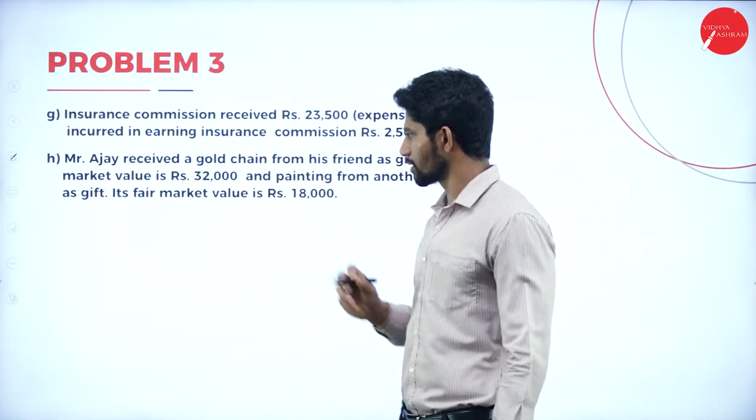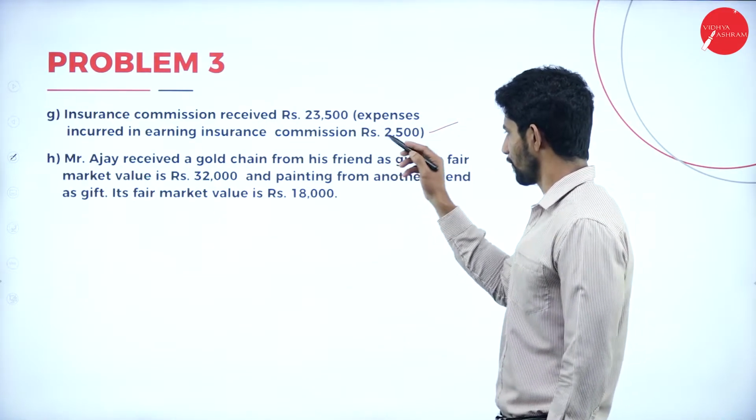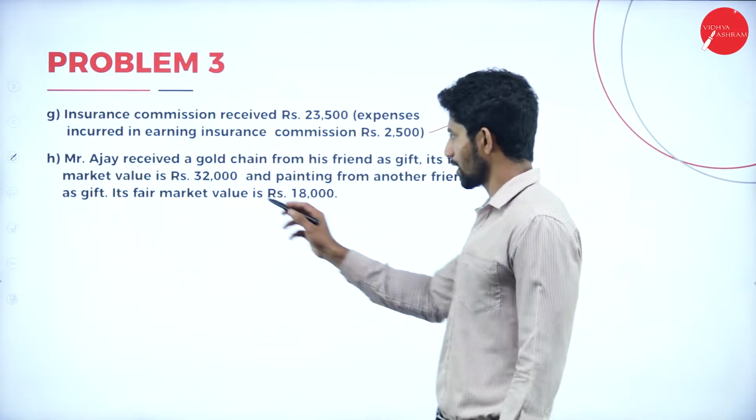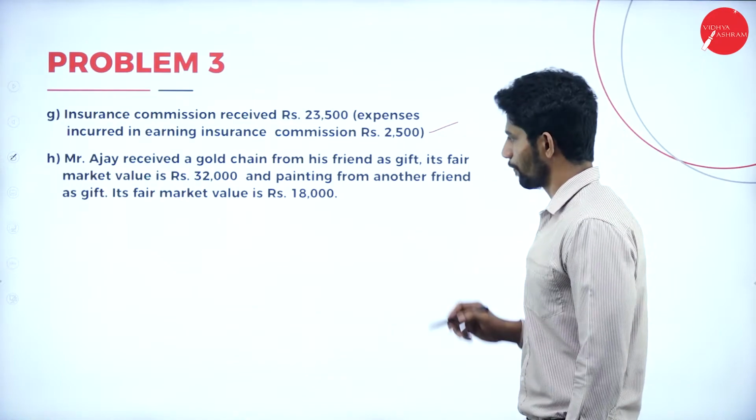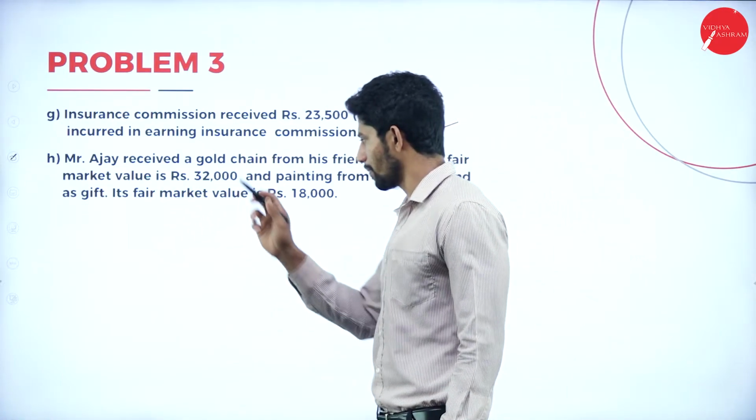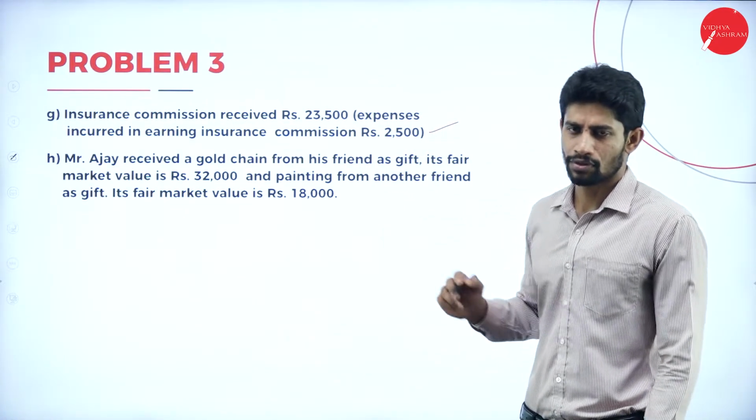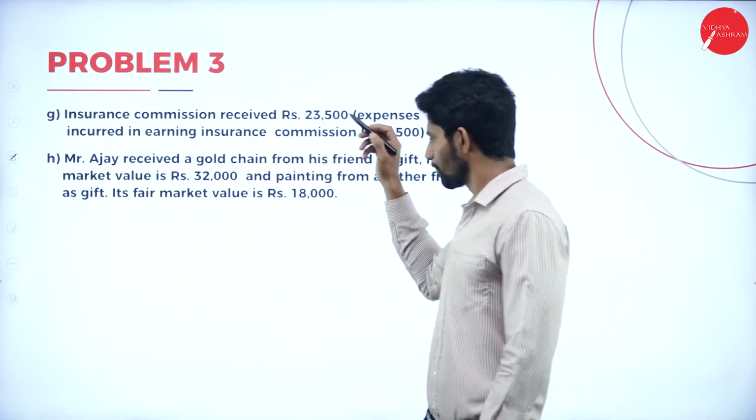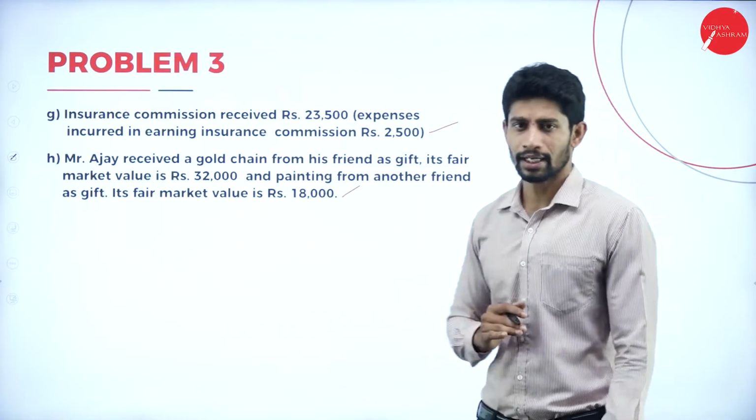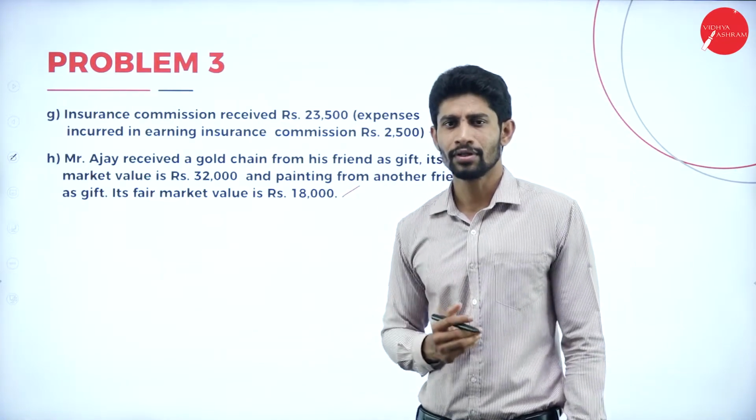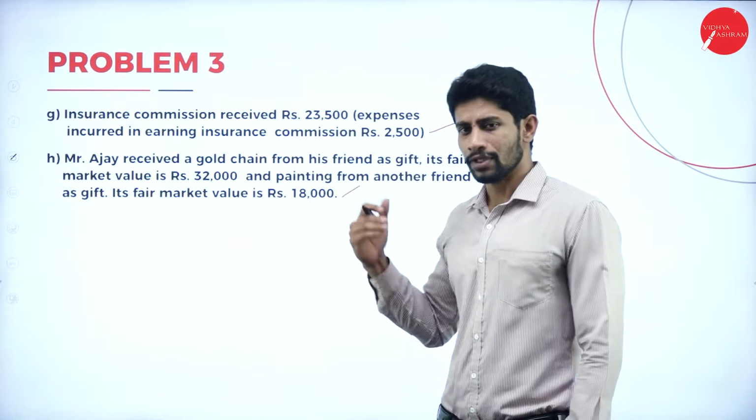Next, Mr. Ajay received a gold chain from his friend as a gift. Its fair market value is 32,000, and a painting from another friend as a gift, its fair market value is rupees 18,000. So we will look into this particular point while we solve the problem. So these are all the points which they have given. Based on this information, we are supposed to solve this problem.